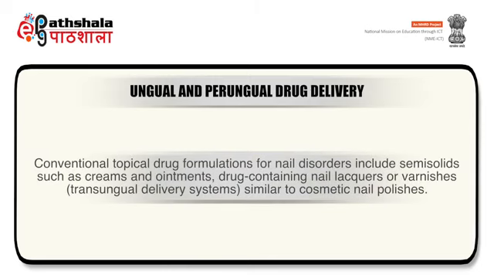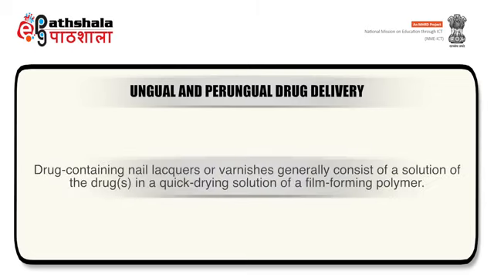Conventional topical drug formulations for nail disorders include semi-solids like creams and ointments, and drug-containing nail lacquers or varnishes, similar to cosmetic nail polishes. Drug-containing nail lacquers or varnishes generally consist of a solution of the drug in a quick-drying solution of a film-forming polymer.